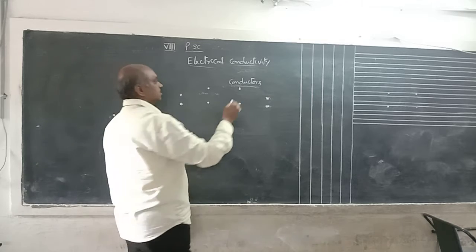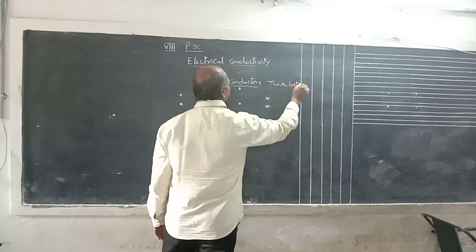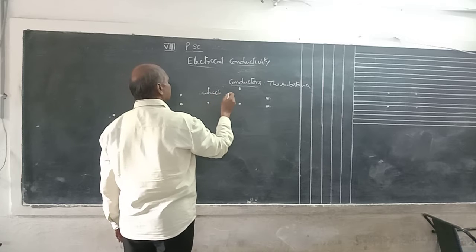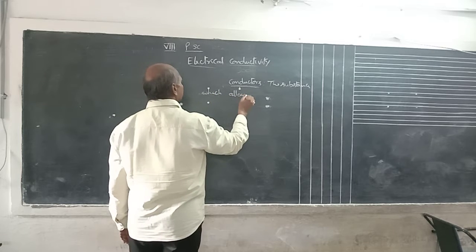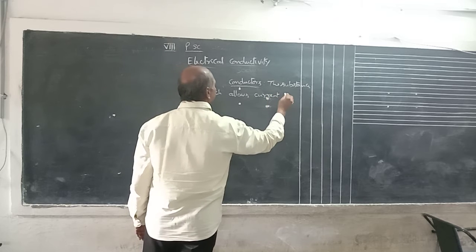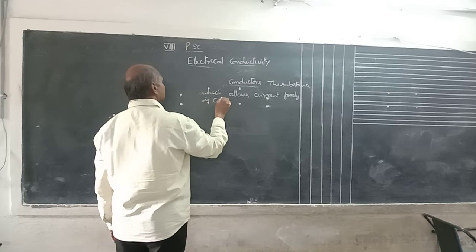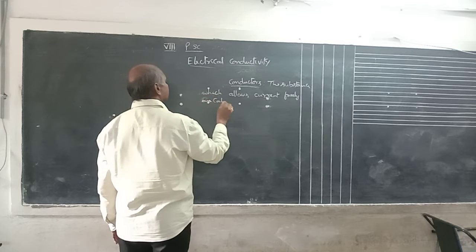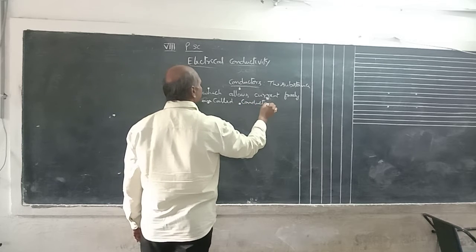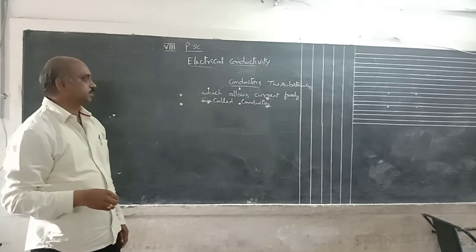The substance which allows current or electricity freely is called a conductor. The substances which allow current freely are called conductors.